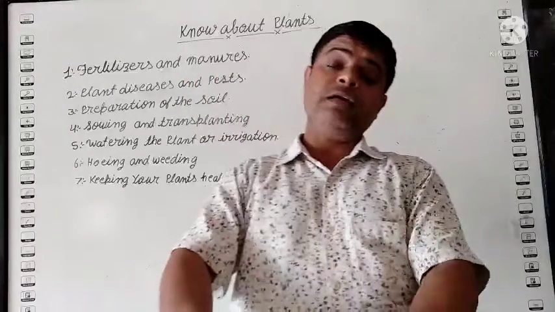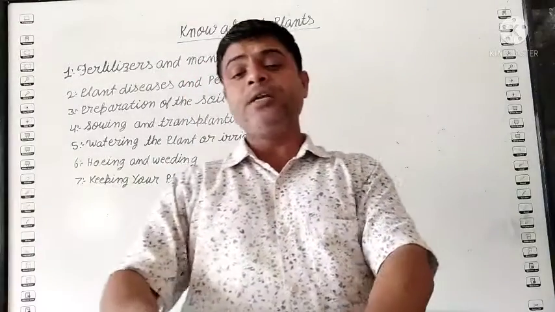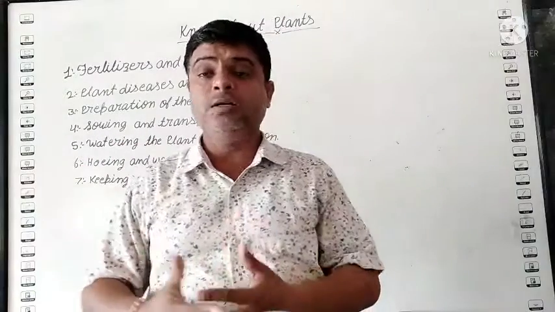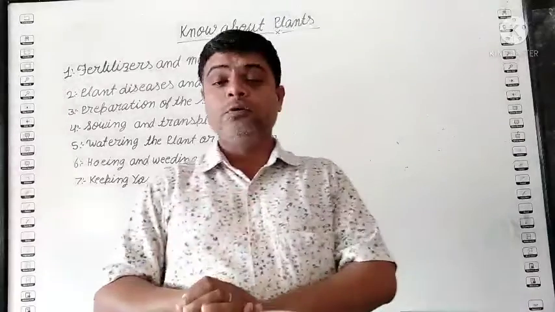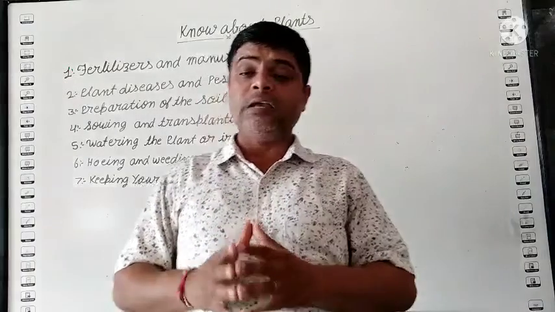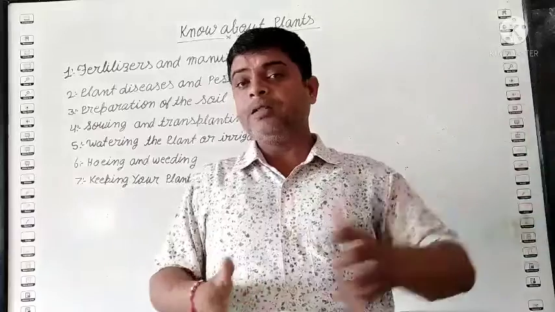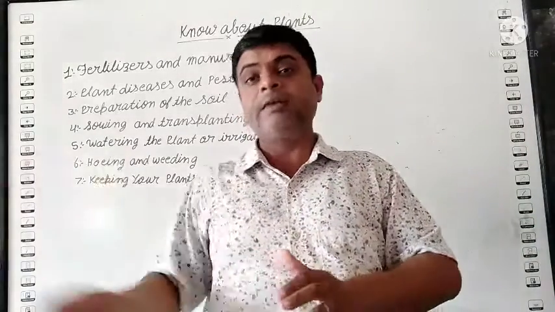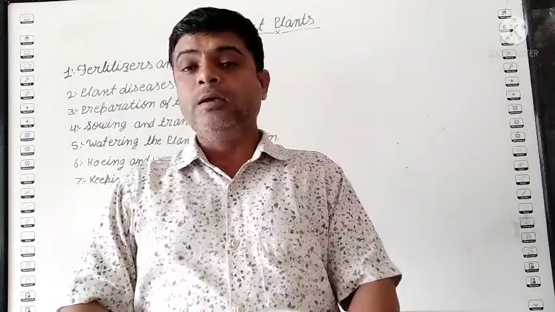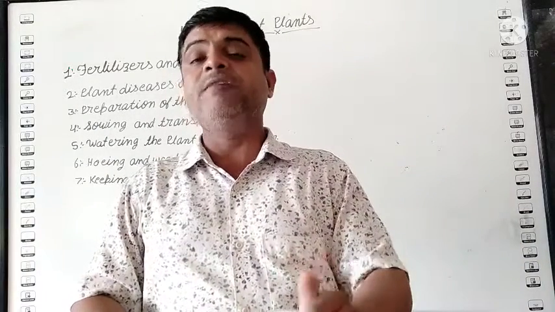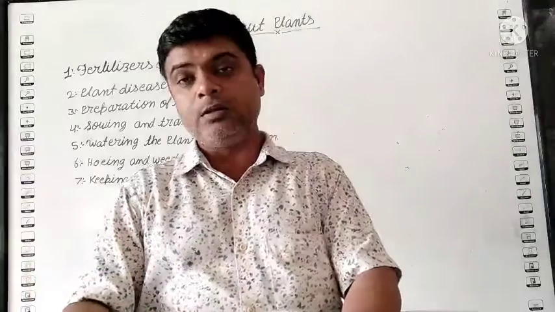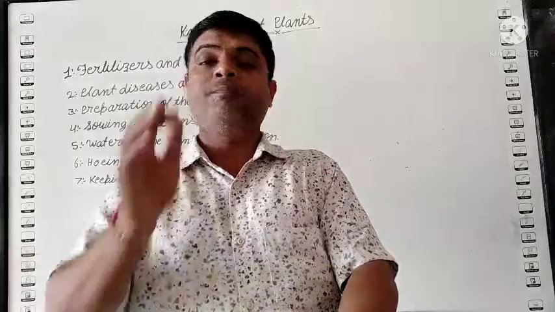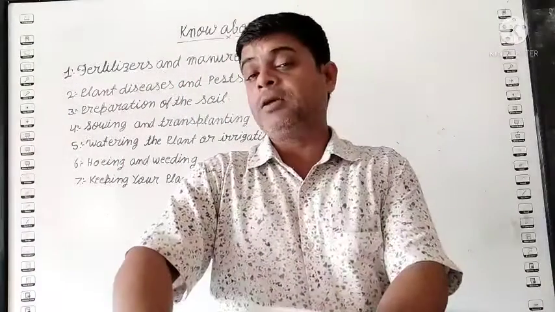Students, next, after sowing the seed, is watering the plant, or irrigation. Without water, it is not possible to grow crops. So make sure that you water your plant regularly. Regularly depends on the climate. It does not mean you give water every day, otherwise the plant becomes spoiled. Different plants need different amounts of water. Suppose a rice plant needs more water, but a wheat plant needs only one or two waterings. If you continuously pass water, then our plant becomes spoiled.